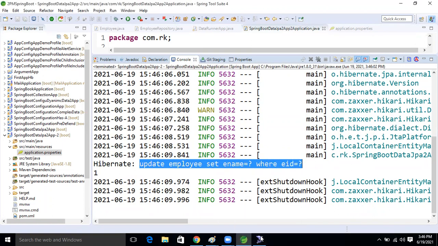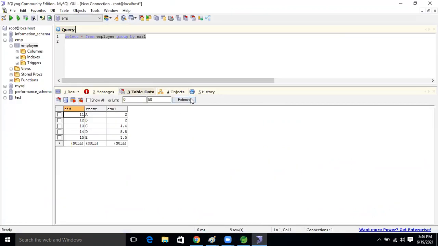Now come to the database. Now refresh it. See, the 13 record Ravi has come or not, guys? Yes, Ravi. Currently, auto commit is true now, right?